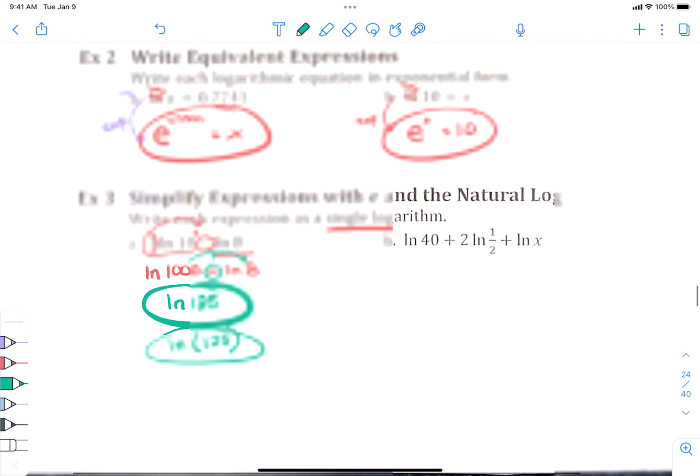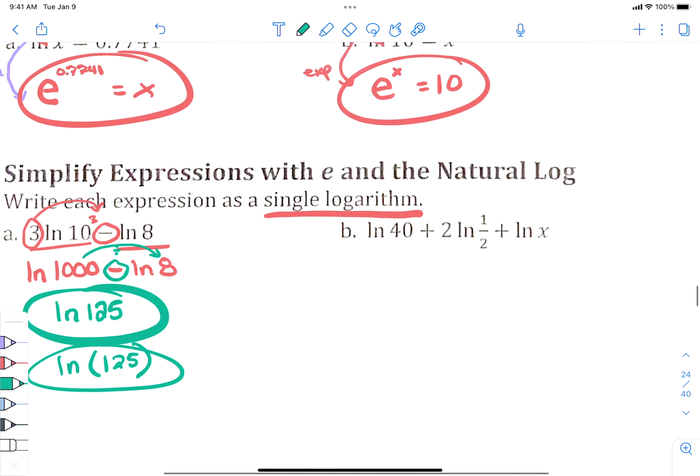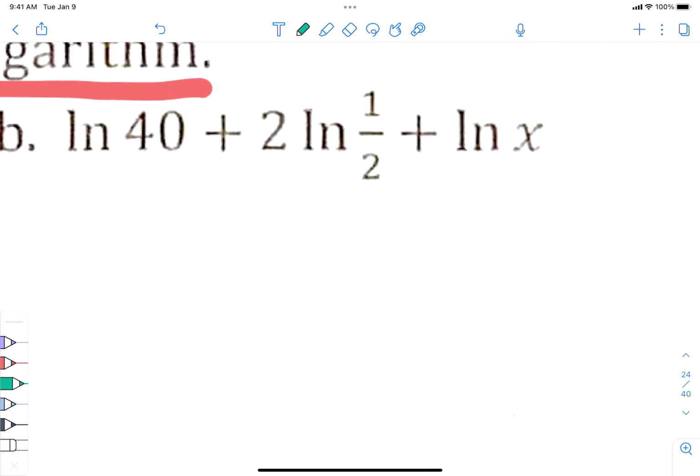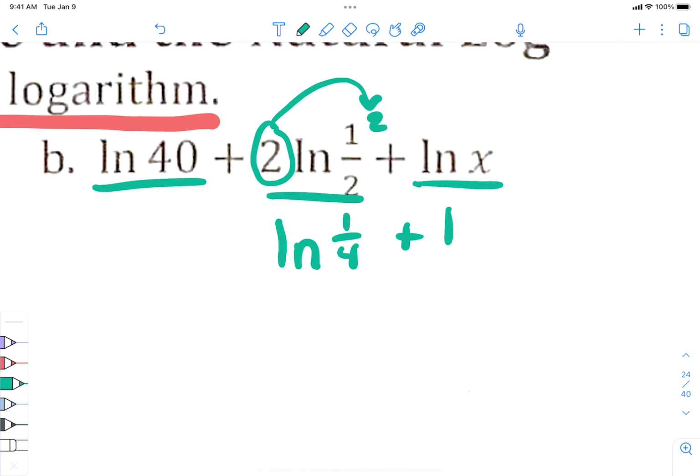Okay. Over here on this one, now we have 3 pieces to put together, right? Can I zoom in? Yeah. Okay, over here we have 3 pieces, 1, 2, 3, but before we try to put anything together, we have to move some stuff. The 2 goes to the back of the 1/2, and that's not 1/2 times 2, that's 1/2 squared. What's 1/2 squared? 1/4. So that's what he looks like. I'm just going to carry everything else down and rewrite the problem. ln 40. Caitlin, are you writing this down?